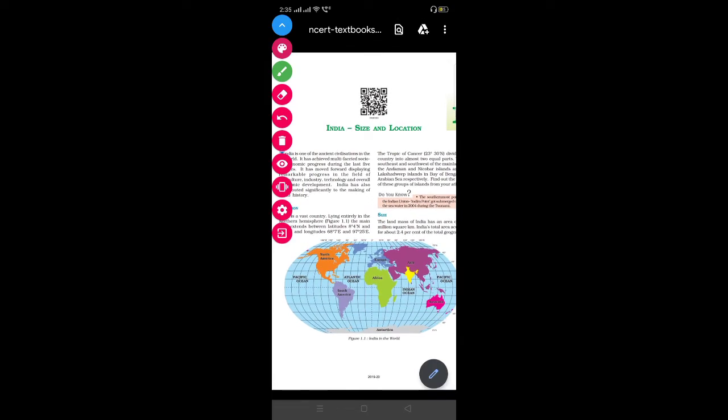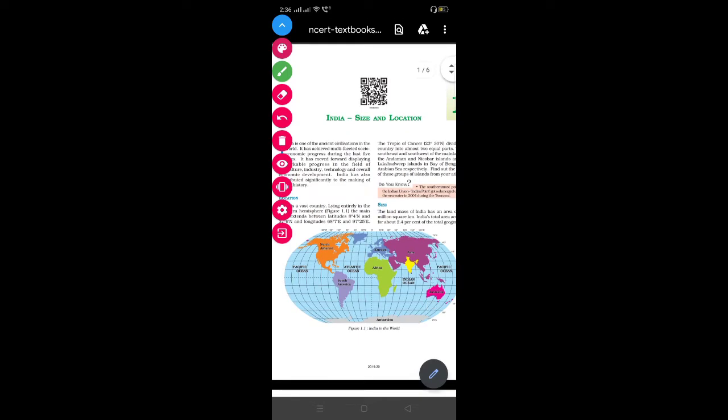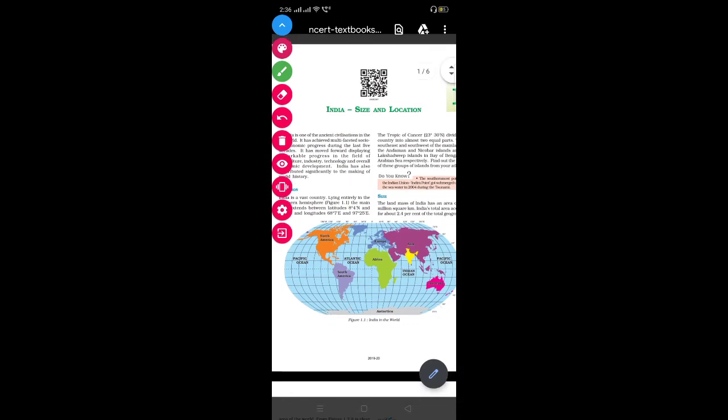When we talk in kilometers, it is 3.28 million square kilometers. Now why do we say square kilometer? Because, children, area is two dimensional, and it has length as well as breadth. When you multiply meter and meter on both sides, it becomes square meter. Similarly, kilometer into kilometer is square kilometer. So we are measuring the area, so we tell it in terms of square kilometer, and it is 3.28 million square kilometers as the total size of India.